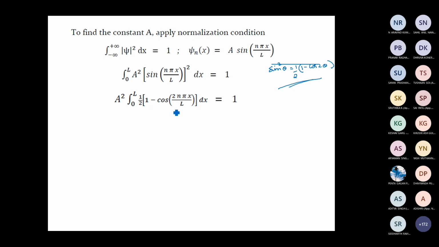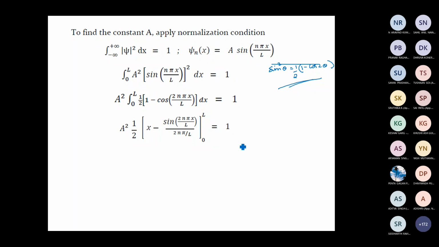Now what is this integral equal to? What's the value of this integral? Sir, L by 2n pi sine 2n pi x by L. Yeah, very good. So the first term is just a constant. If you integrate the first term, it will give only a factor of x or L. So it's written here: a square into 1 by 2 is common. The first term will be a factor of x. The second term, if you integrate, you will get a factor sine 2n pi x by L divided by 2n pi by L. Again, we have to put the limits 0 to L.